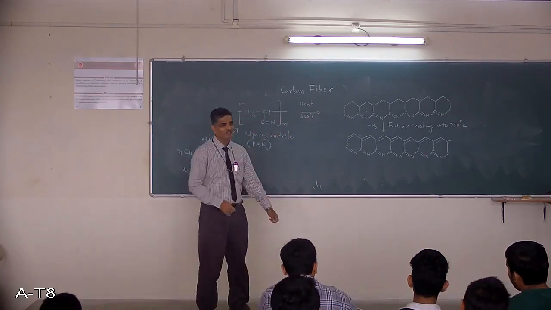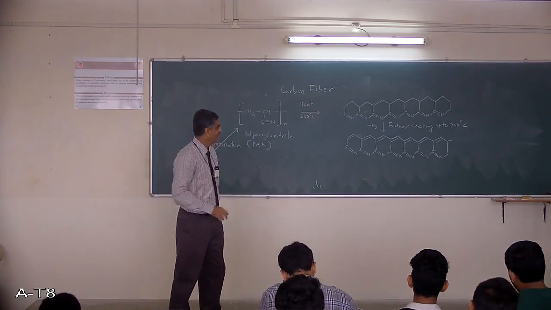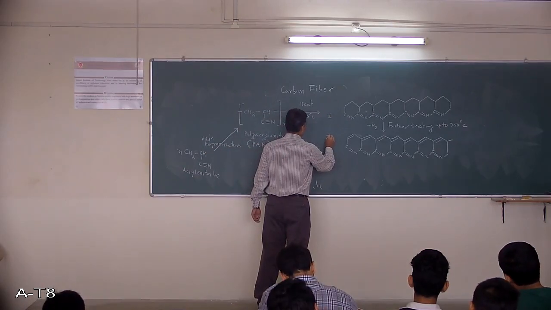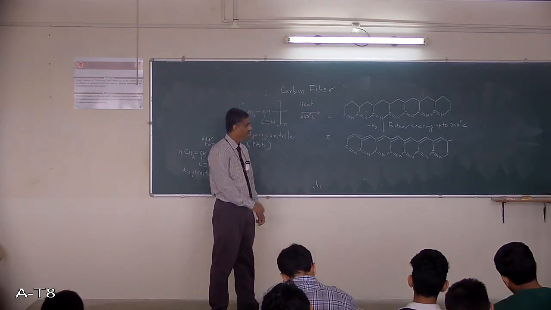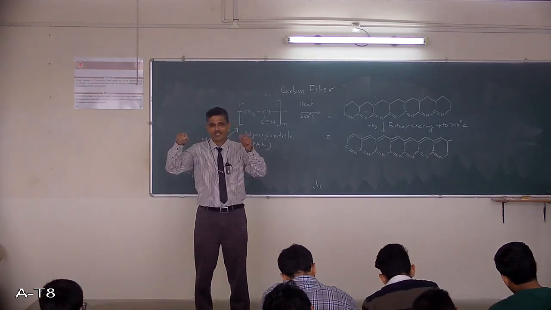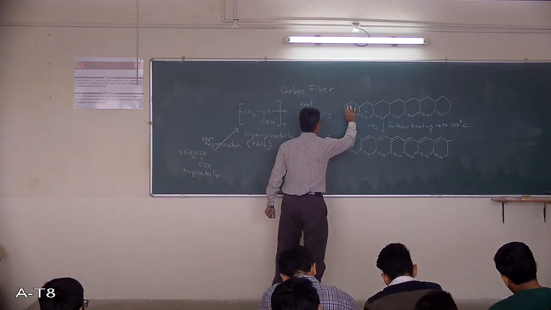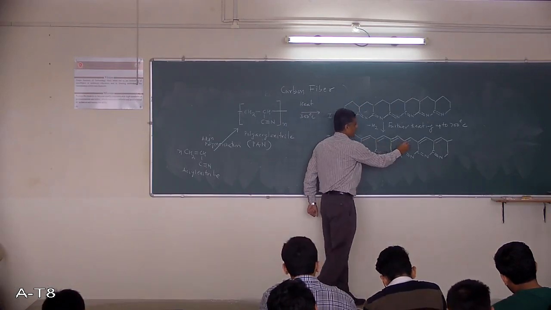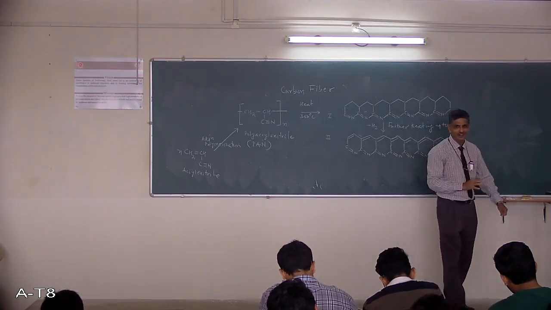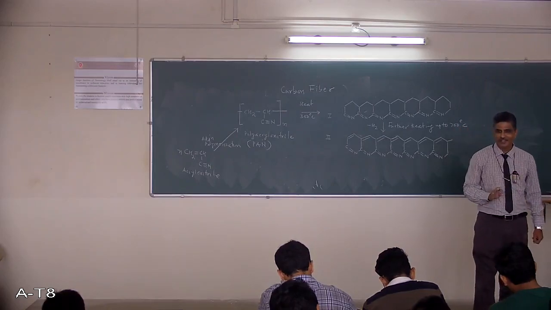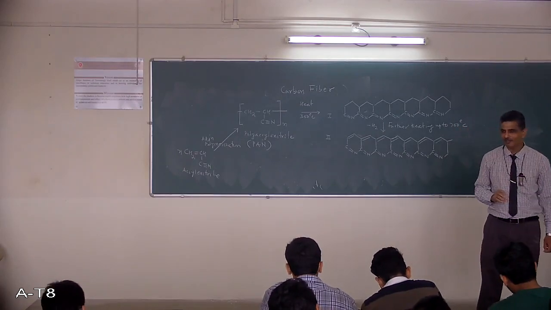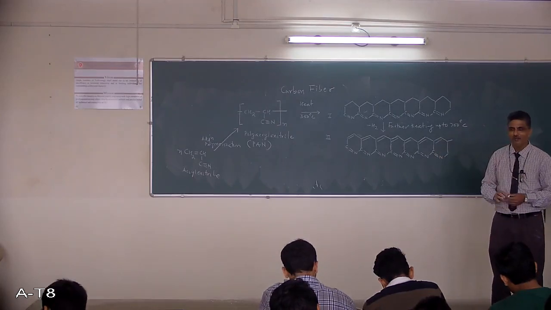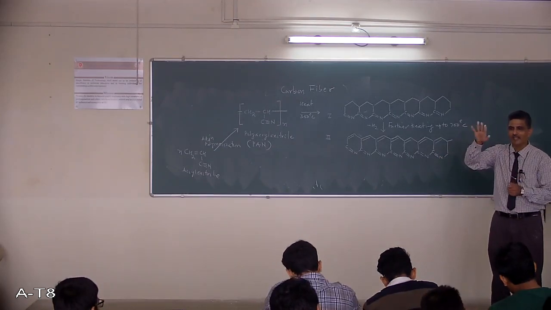Now what is the difference? First, this and this is stage 1. This is step 2, you can say. In the ring structure I showed earlier there is a single carbon-carbon bond. What have I shown now? A double bond. Is it clear? The change is the double bond.